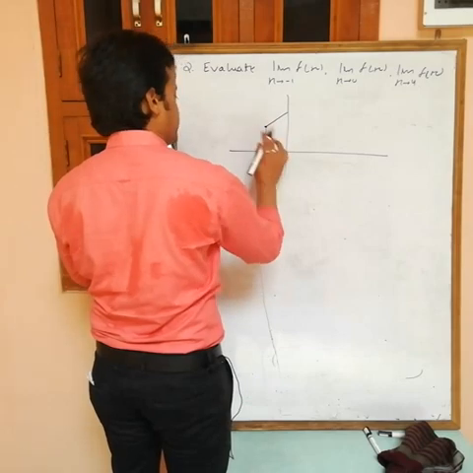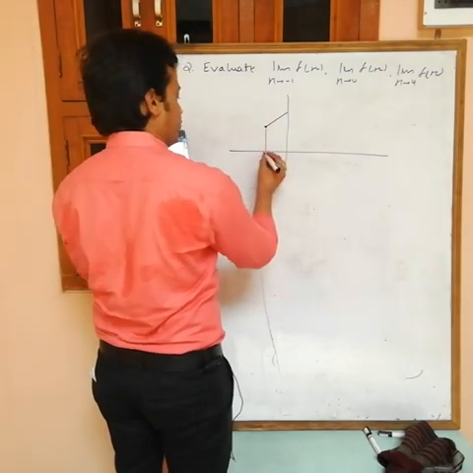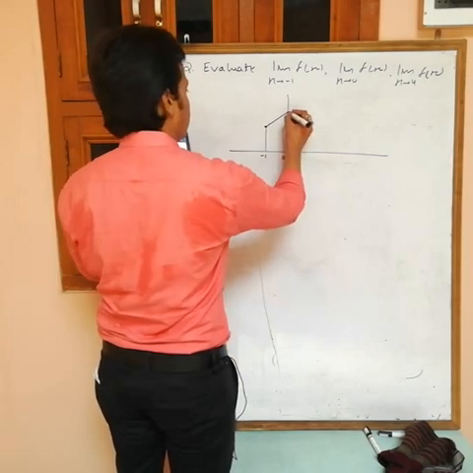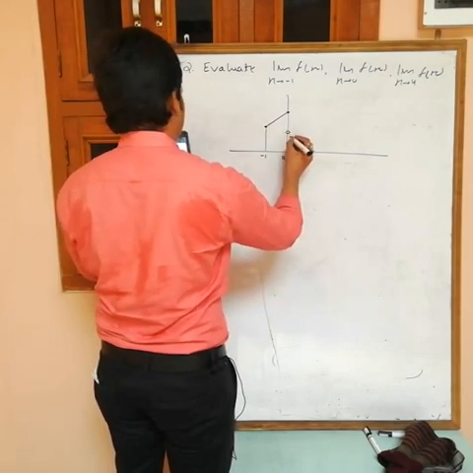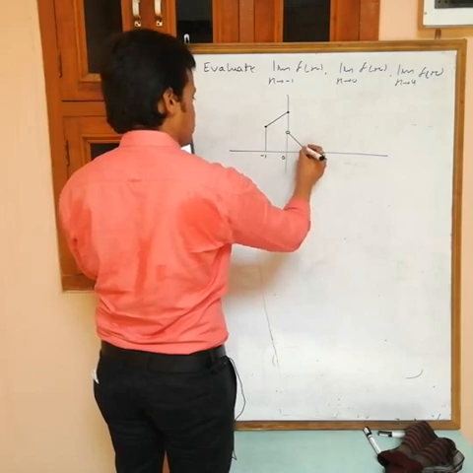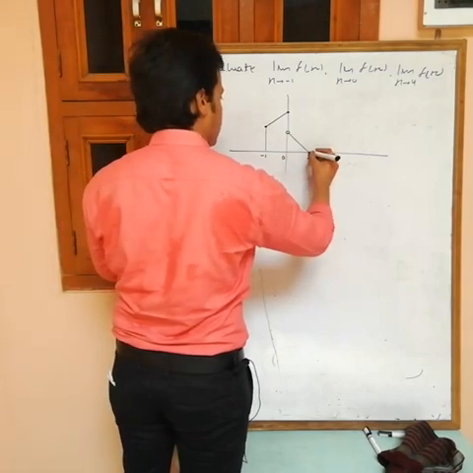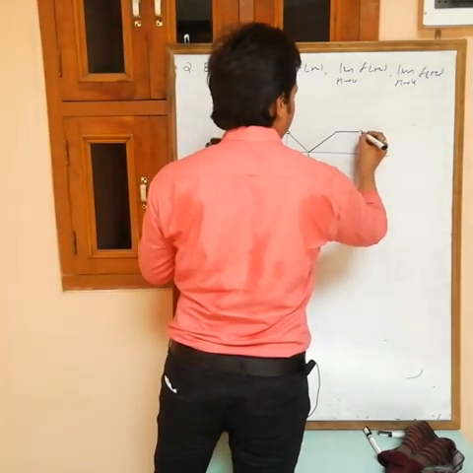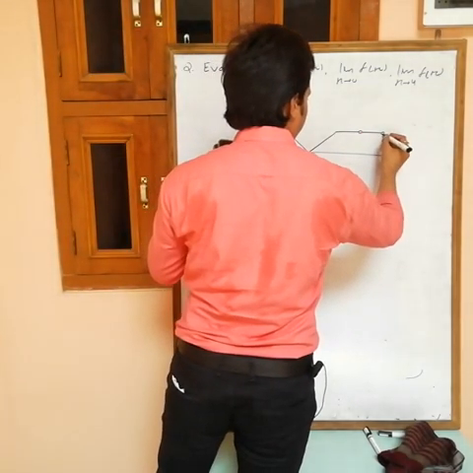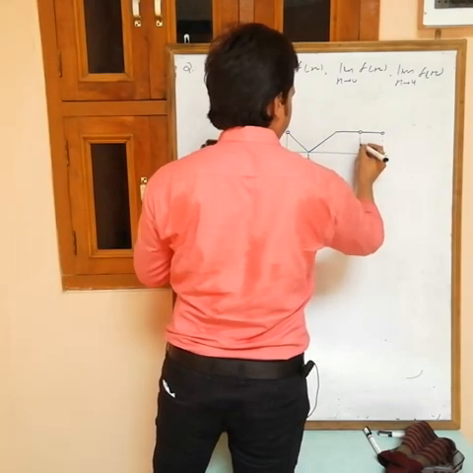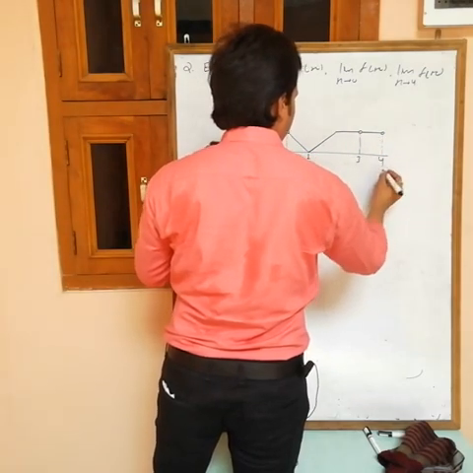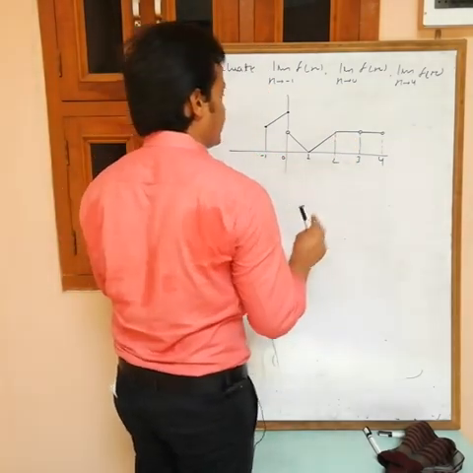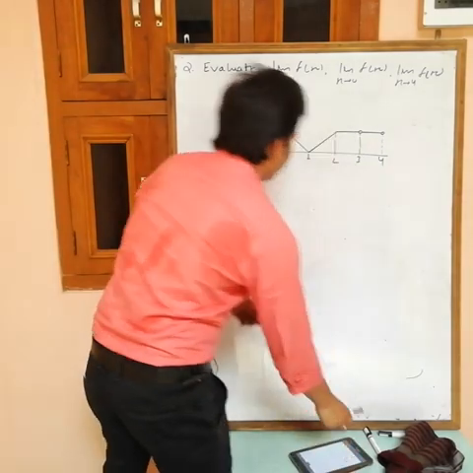A black dot means there is a value, a white hole means there is no value. Minus 1, this is 0 and 1, 2, 3 and this is 4, 4, 3, this is 2 and 0. This is the function given.